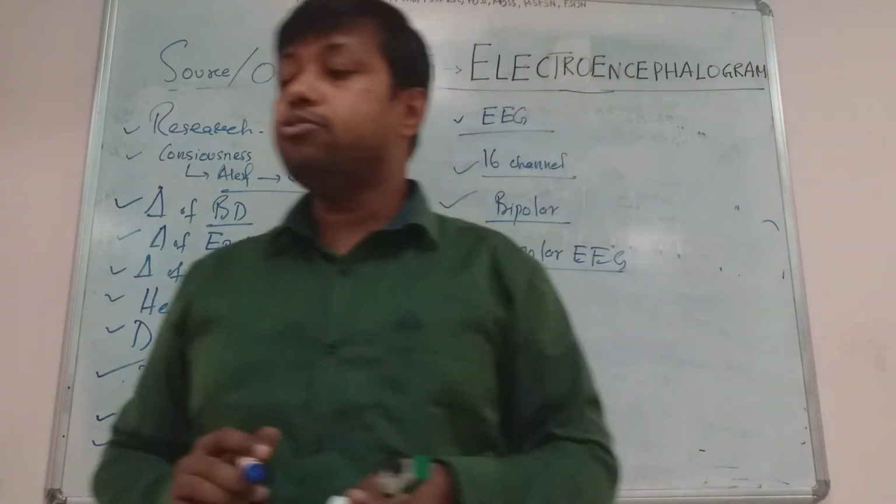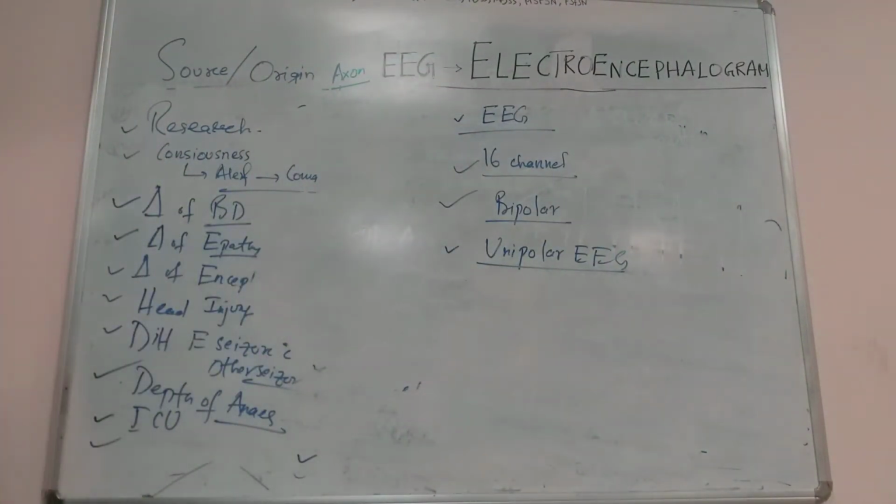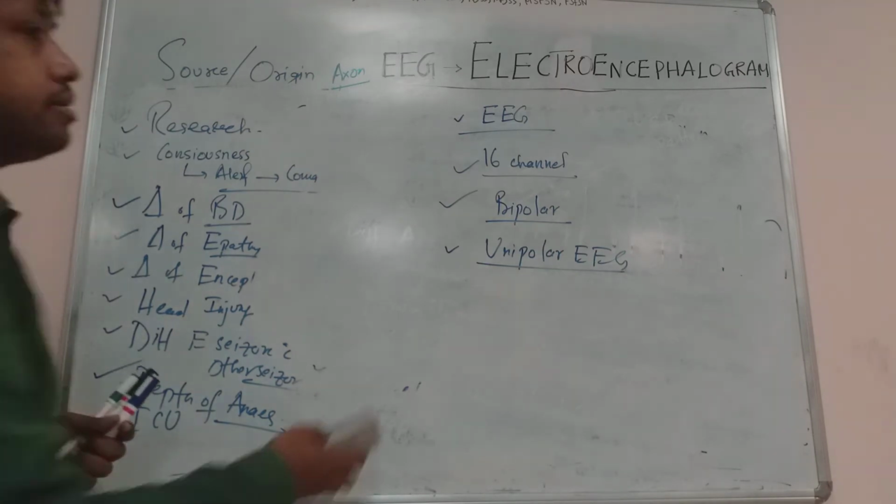Can you understand? Now we'll go for the advantages of EEG. What are the advantages of EEG?